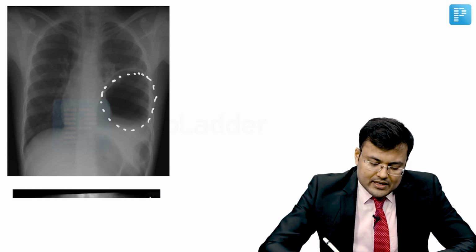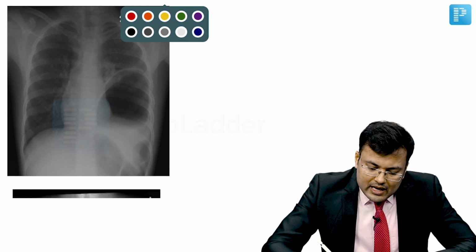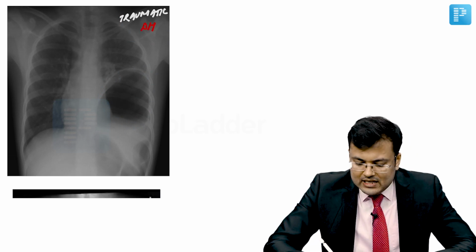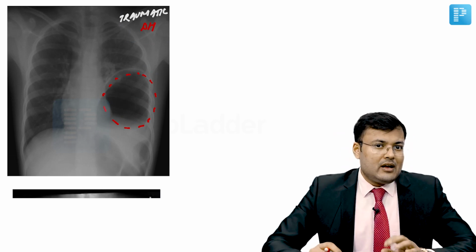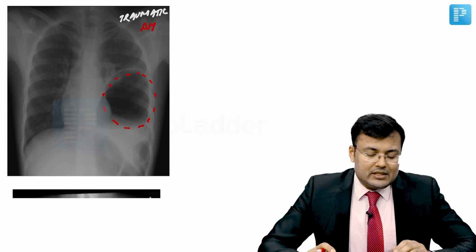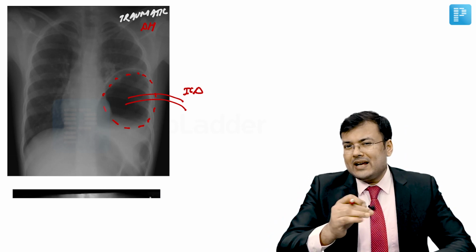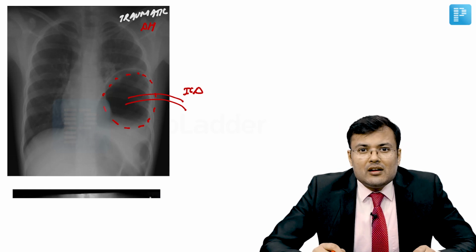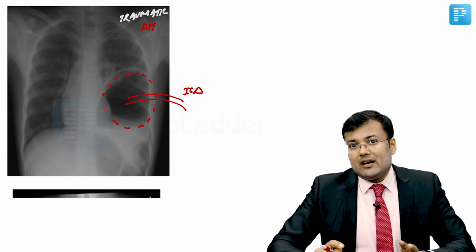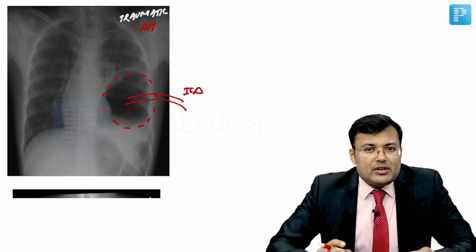So what kind of diaphragmatic hernia? This is traumatic diaphragmatic hernia. And if the x-ray picture looks like traumatic diaphragmatic hernia, you have to confirm the diagnosis. If you are not going to confirm the diagnosis and you are just going to insert the ICD, means chest tube, what happens? You might injure the bowel. And if there is injury to bowel, it can cause fecal fistula. So in cases of diaphragmatic hernia, diagnosis should be confirmed, or this diagnosis should be ruled out before inserting ICD.